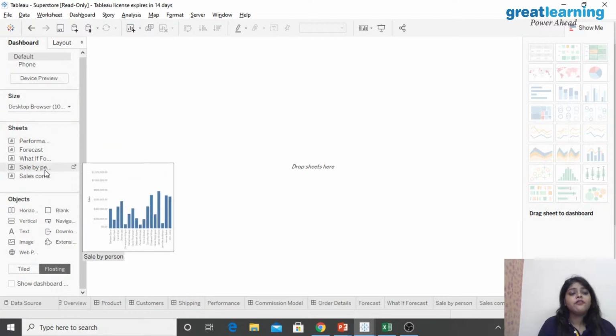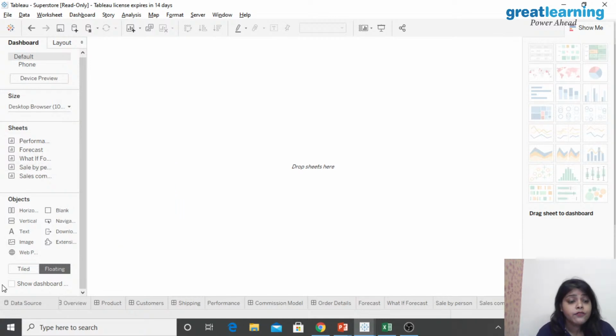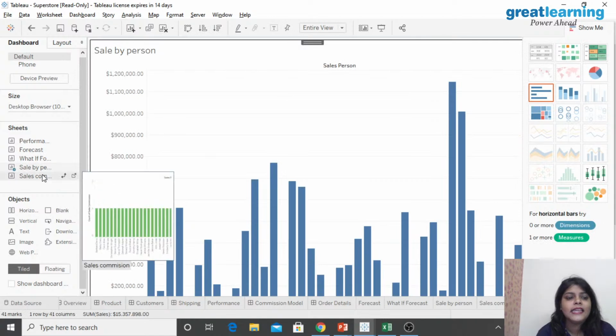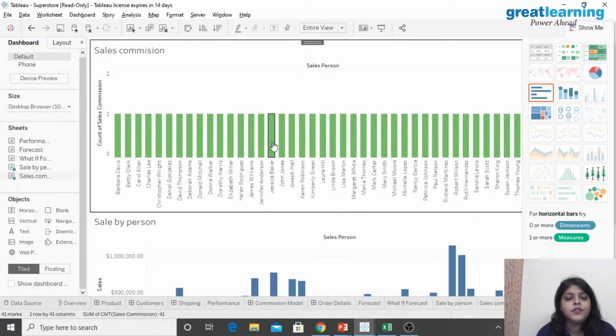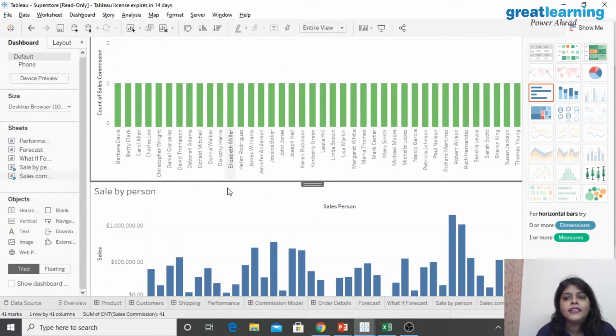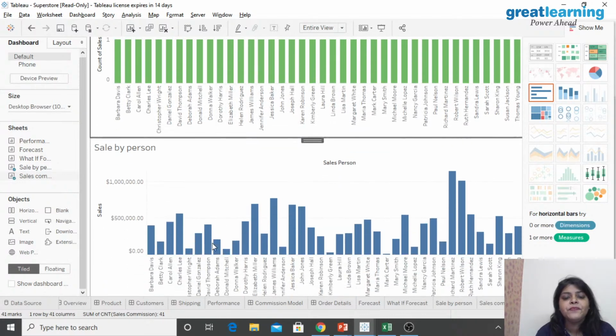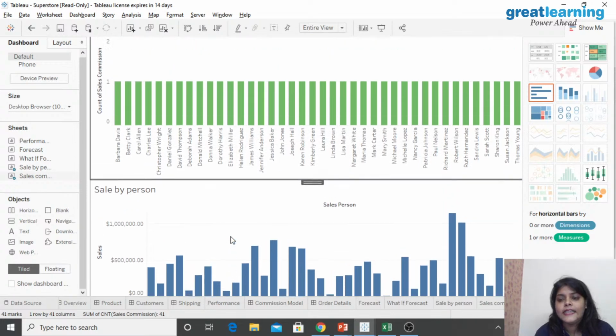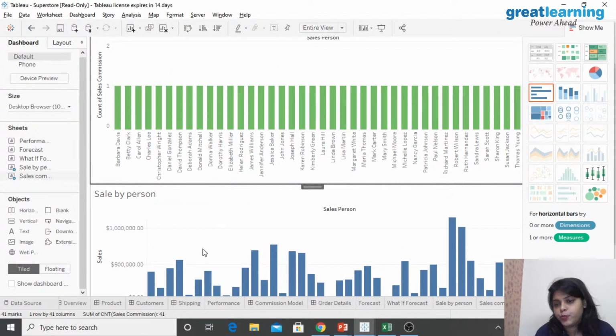As I have made sale by person and sale by commission, I want to see them at a time. Now there are two options for that: tiled and floating. What will tiled do? Suppose I have sale by person, and now you have sale by commission. You can place it here, and you can see both of them at a time. Yes, this is what the Tableau dashboard does.